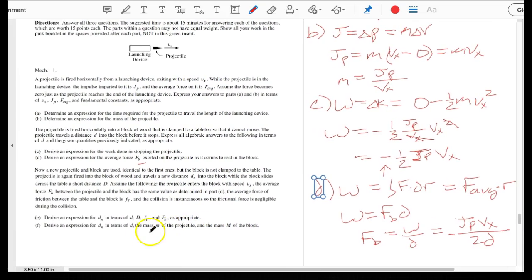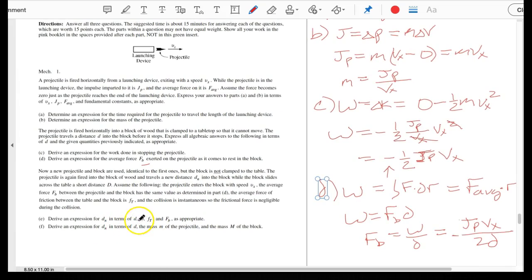For the next part, they want us to now derive an expression for dn, which they define as that new distance into the block in terms of the original distance, the big D, ft, and fb. So here, this is that block sliding across the table. And that is big D, and then they give everything else in terms of what we've seen before. So we're going to get another blank page and do letter E and letter F.